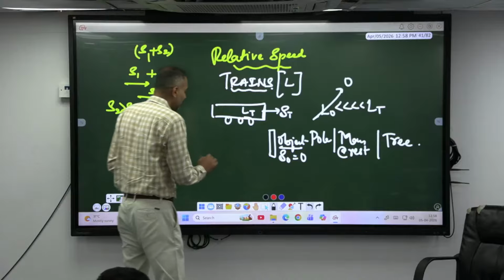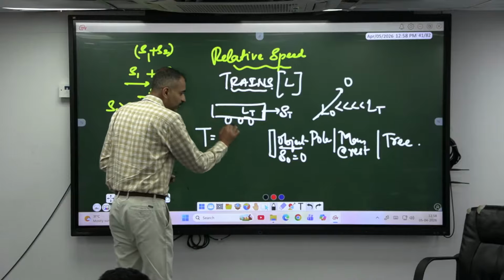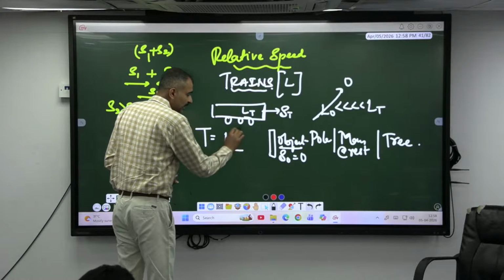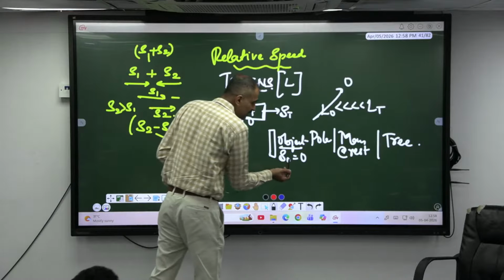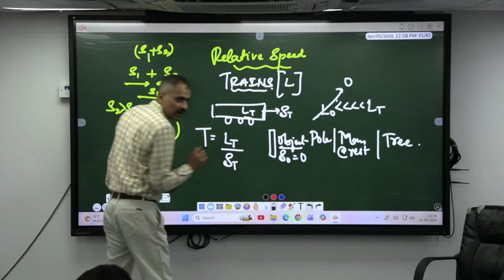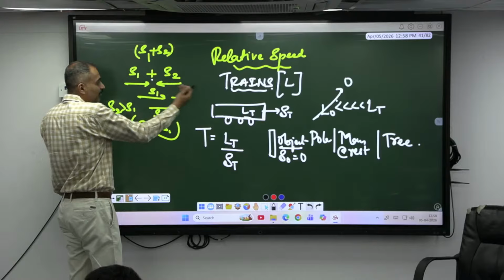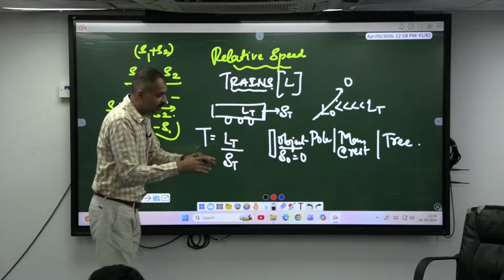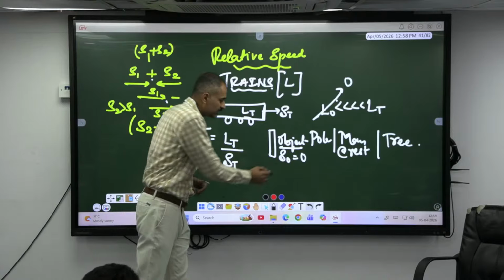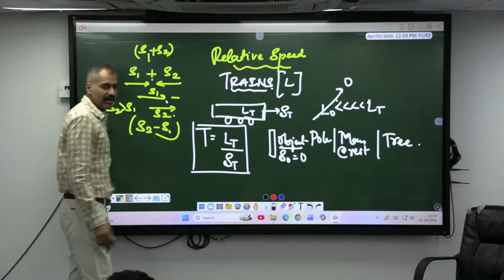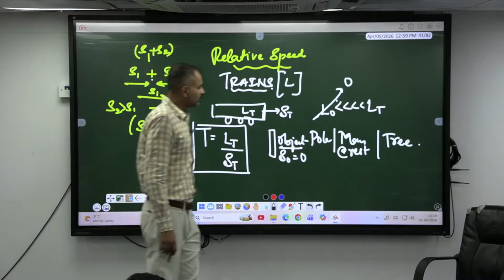Okay, now if I ask you to find the time taken by this train to cross this object, time is equal to length of the train plus length of the object, but length of the object is how much here? 0, divided by speed of the train plus or minus speed of the object. Plus when they are moving in opposite direction, minus when they are moving in the same direction. But is it moving? No, the speed is 0. Hence the time taken has to be LT by ST. Okay, those who don't know, copy down.